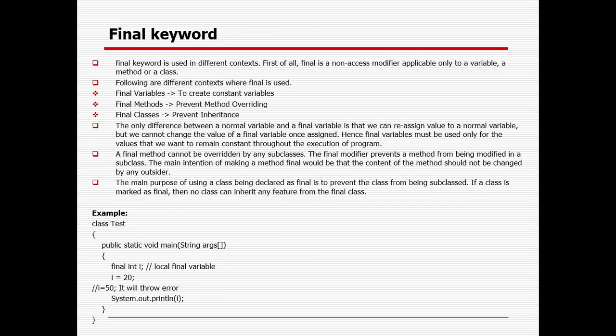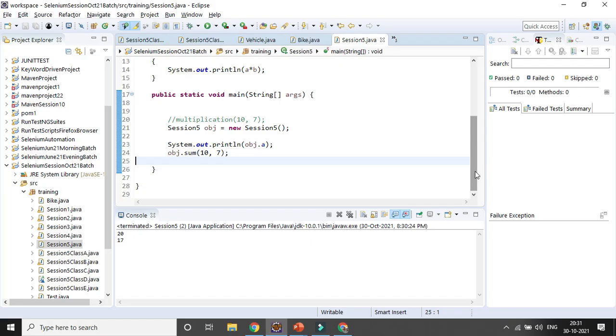Next one is final. Okay, so why is final required? Let me give you first a simple example. I'll be creating a variable here, suppose integer i equal to 20. Then I am changing i equal to 30, i equal to 40, like that, i equal to 50.